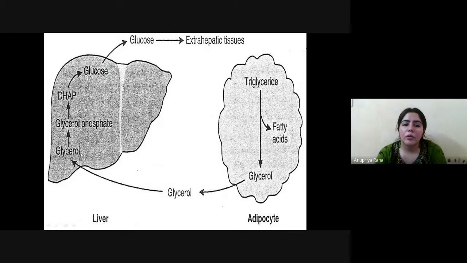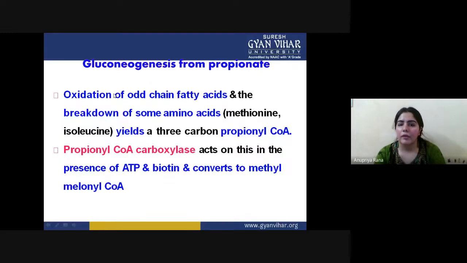Now the glycerol will be converted into glycerol phosphate, and then converted to DHAP, the dihydroxyacetone phosphate, and then to fructose 6-phosphate. Now they will be converted into glucose. So this way also we can make glucose inside the liver.